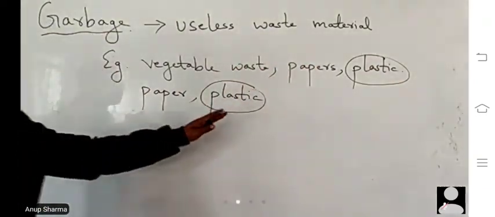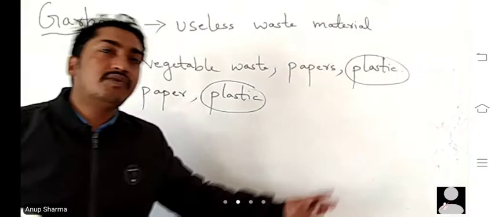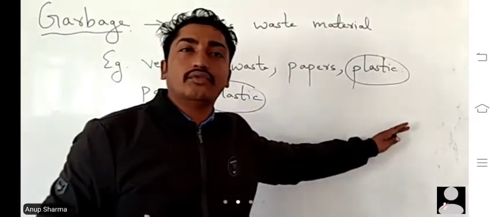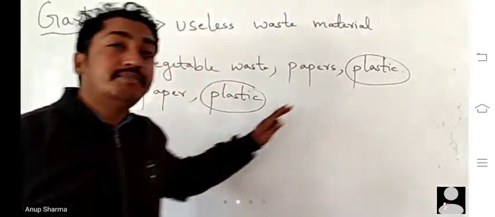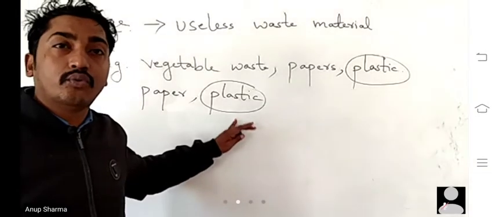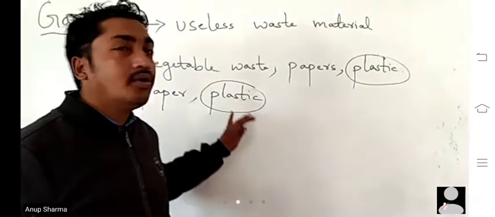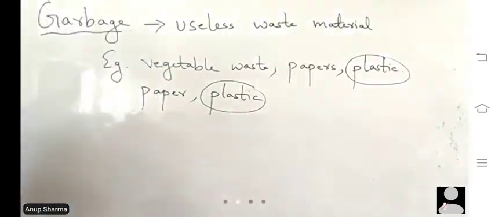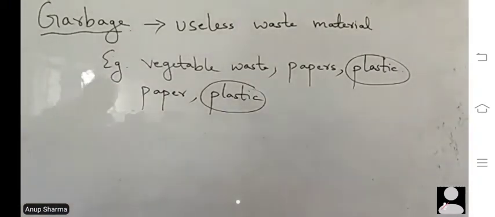Plastics are useful as well as harmful, and they are a major constituent of waste. So this was all about garbage. Now let's talk about the constituents of garbage.